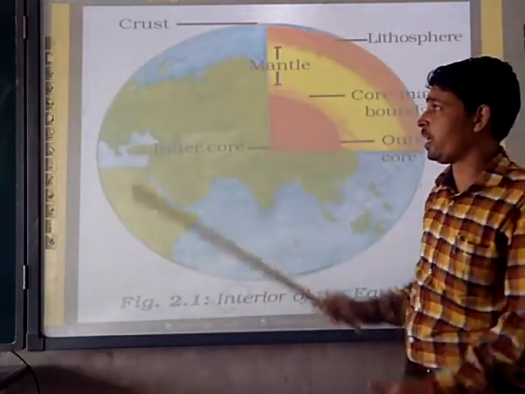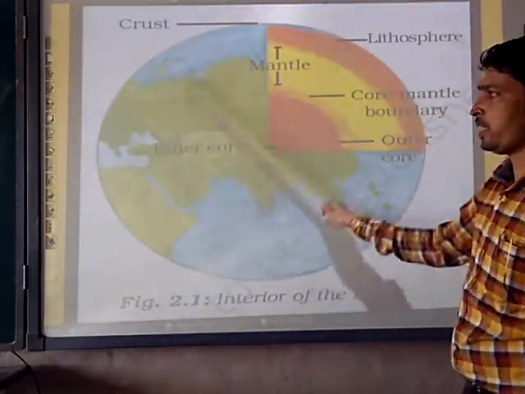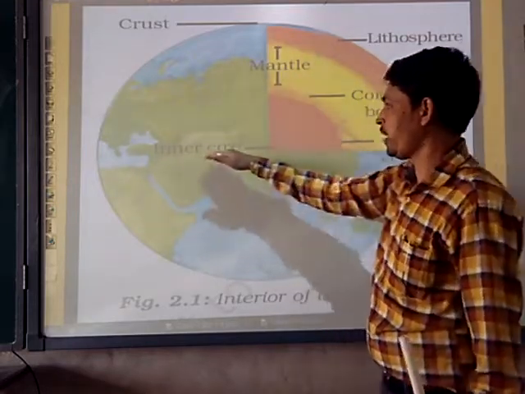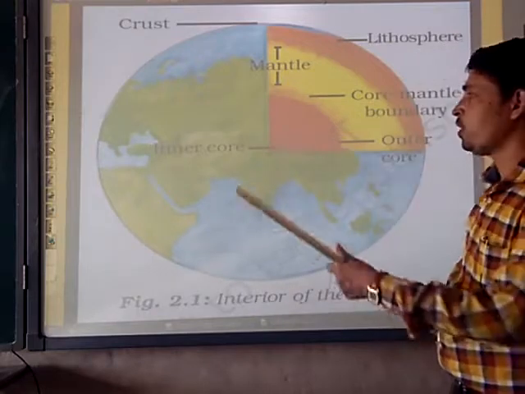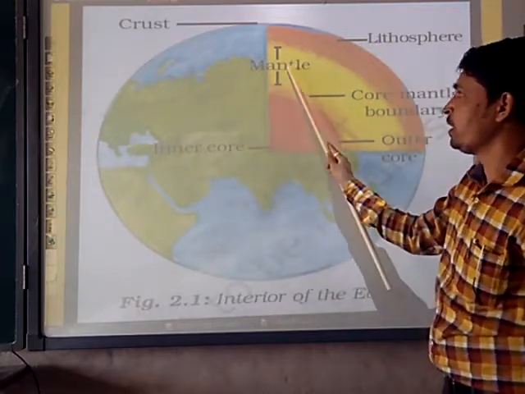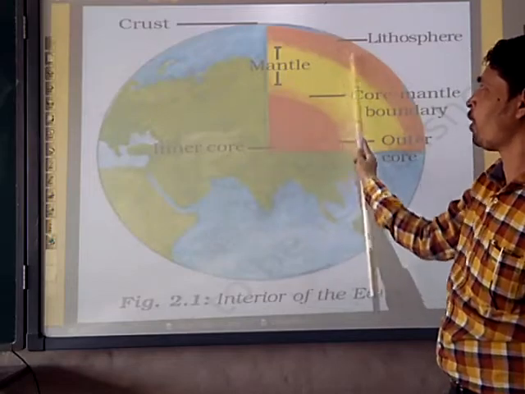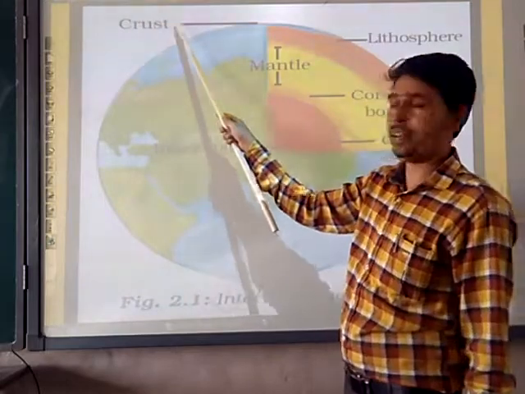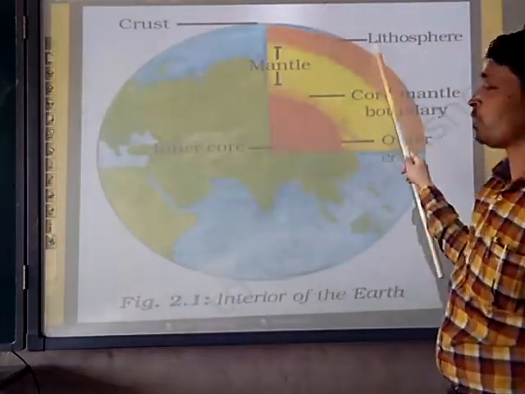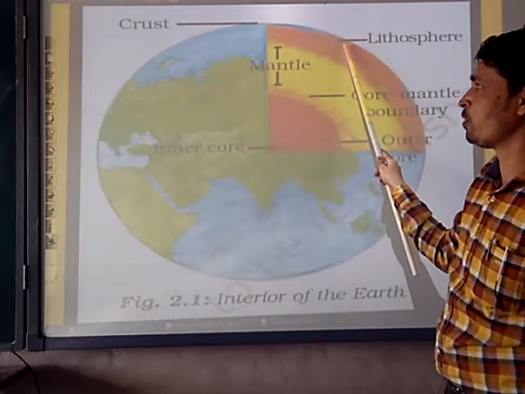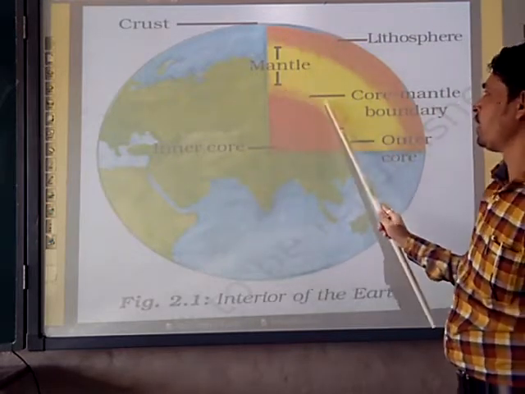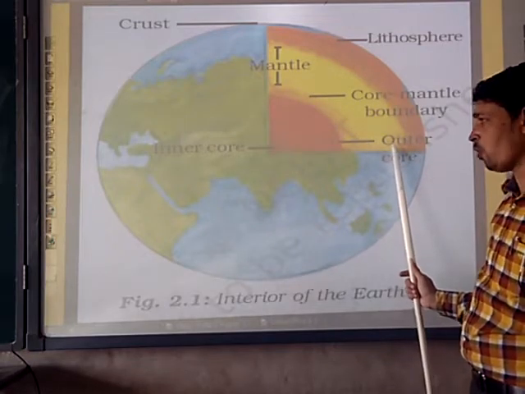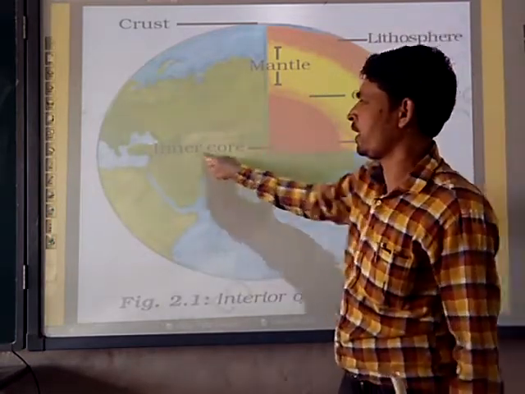As you are observing, this is our earth, and here we are slicing it into 4 parts. So this slice part is there. In that you are observing this reddish one, this yellowish one, and this upper orangish one. The first one is the crust, where we are residing, the lithosphere. Then the mantle and the core-mantle boundary, where they are meeting together. Then the outer core, and this one is the inner core.